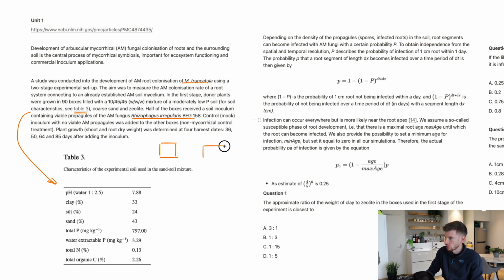I just draw 2 boxes and then write a reminder, 10-45-45. And this is 10-45-45. And then the difference is this one has the inoculum, whatever that actually means. And that is it had that AM something or other. What did it say? I forgot my own question. The propagules. So I'm going to just put down all those keywords so I know what I'm looking for when I'm actually going through the questions, and I'll know what's going to trigger my memory of which group I'm in. And this is obviously going to then be the control without that there.